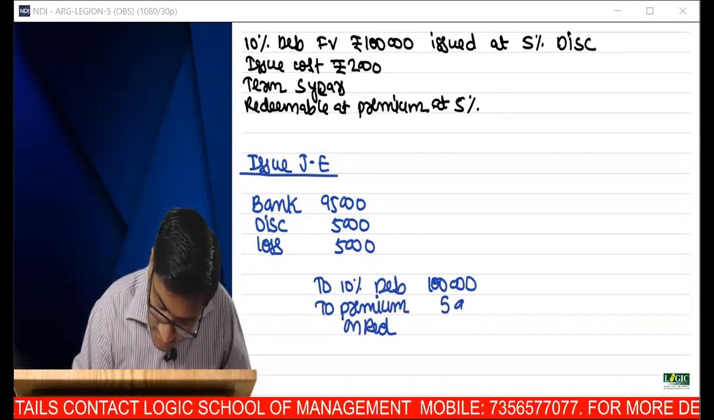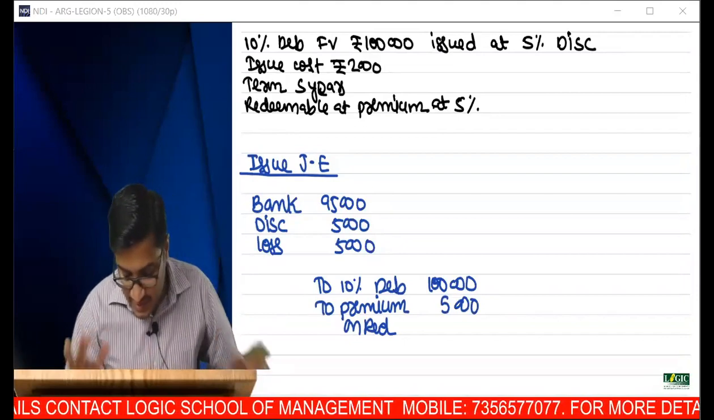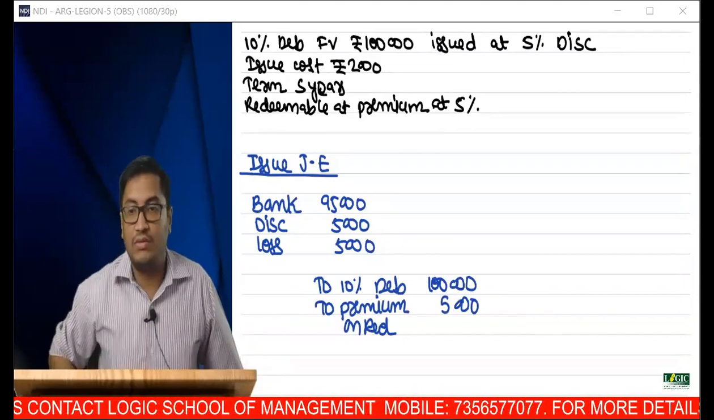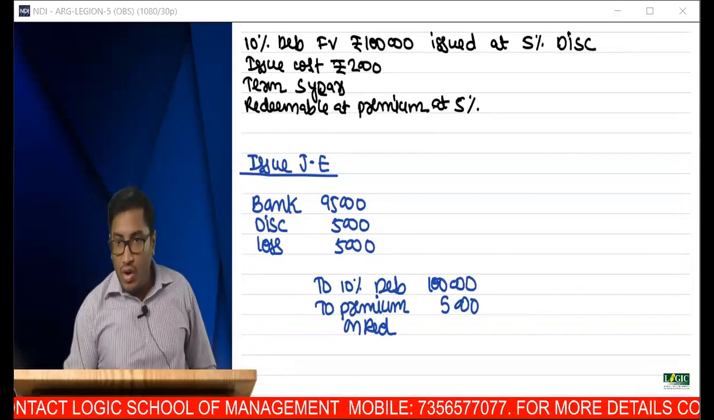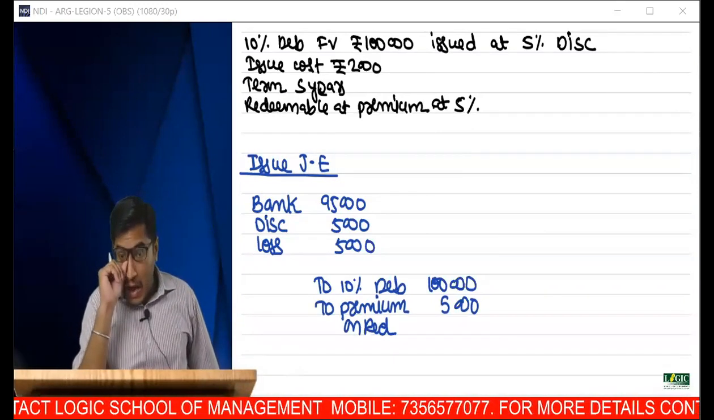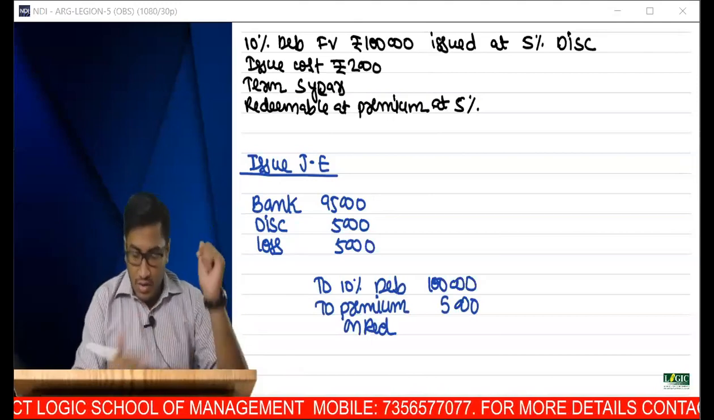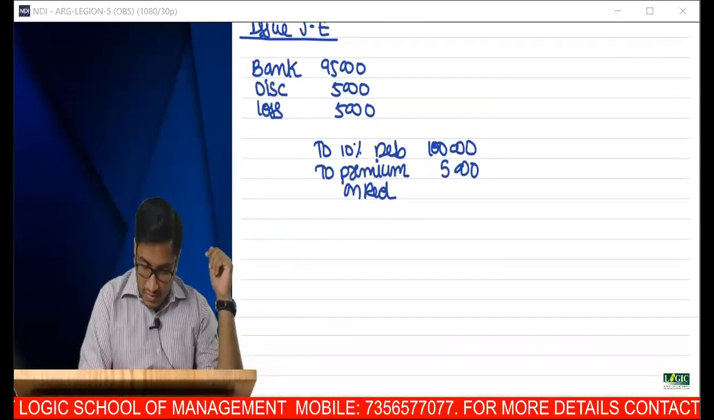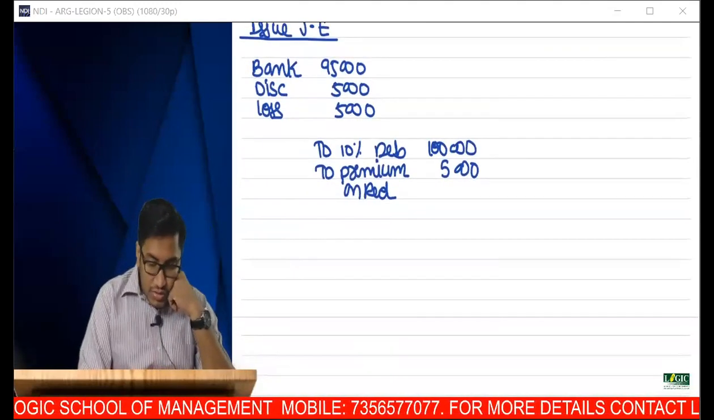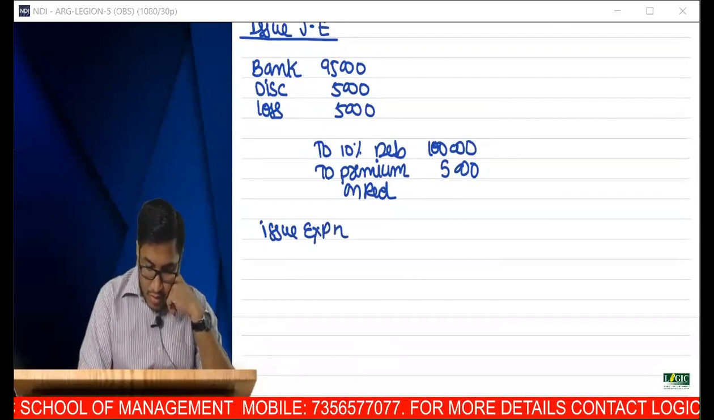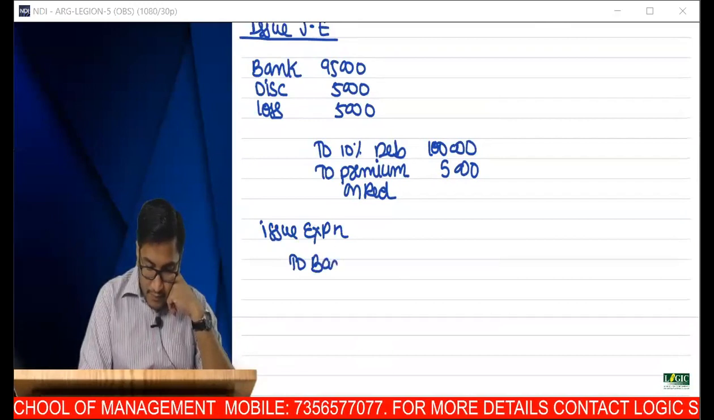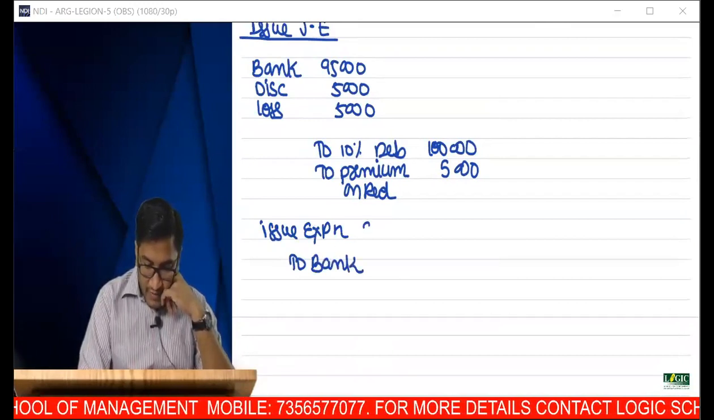Tell me, is this your journal entry or is this the journal entry that you have learned in your school? Bank account, discount account, loss, 10% debentures, premium on redemption. Not over. One more journal entry is there. Issue expense to bank. How much? 2,000.